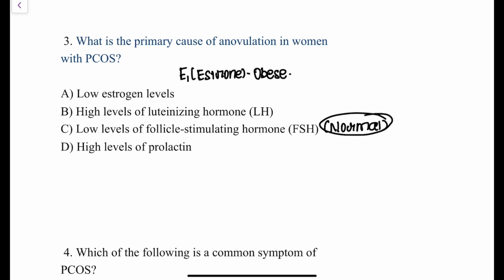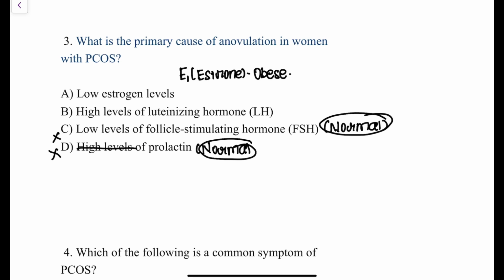No. Actually, follicular stimulating hormone is normal in patients of PCOS, whereas LH is increased in patients of PCOS. And are there high levels of prolactin in patients of PCOS? No. The prolactin level is also normal in patients of PCOS. So that option itself is wrong, right? In patients of PCOS, prolactin level is normal. The follicular stimulating hormone is normal. Luteinizing hormone is increased, and when it comes to estrogen, E1 is increased, while the other forms of estrogen, E2, are decreased.